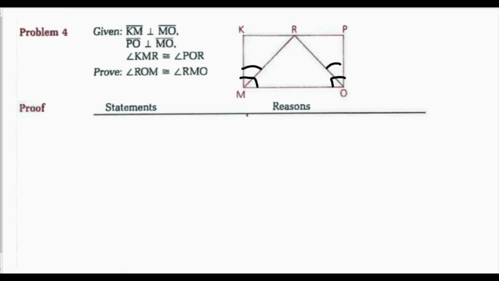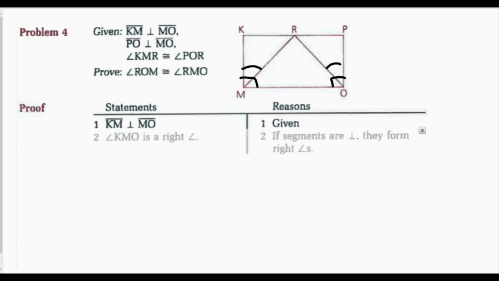Looking at this in my statement reason proof, I'm going to have my first statement be KM perpendicular to MO. That's given. And then what information can I derive from this statement? Well, I can say that angle KMO is a right angle because if segments are perpendicular, then they form right angles. Now, what else can I say about right angles? Well, I can say that the two angles that form them are complementary. So angle RMO and angle KMR are complementary. If two angles form a right angle, then they're complementary.